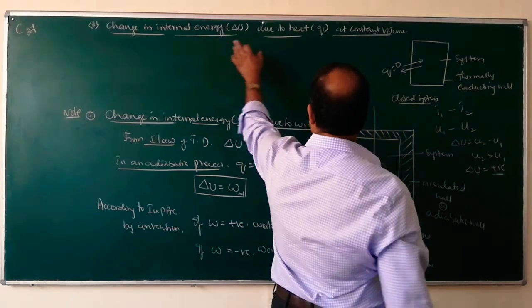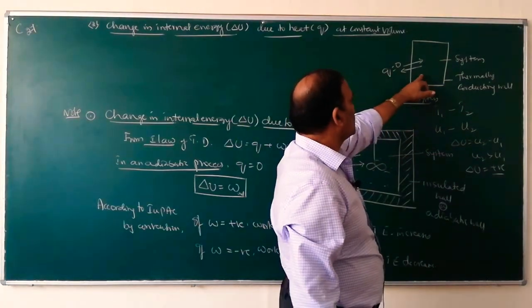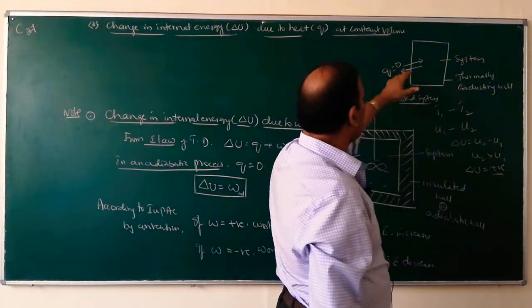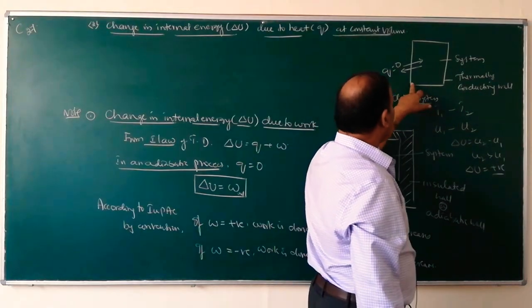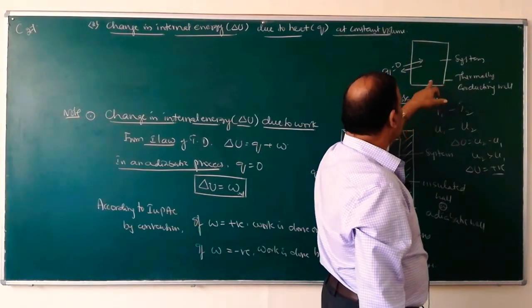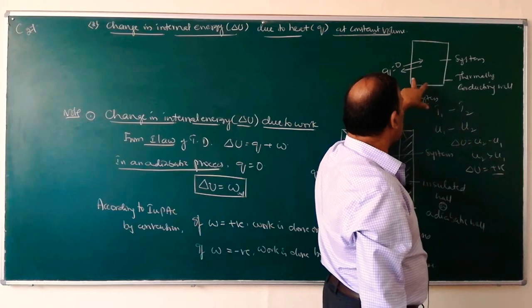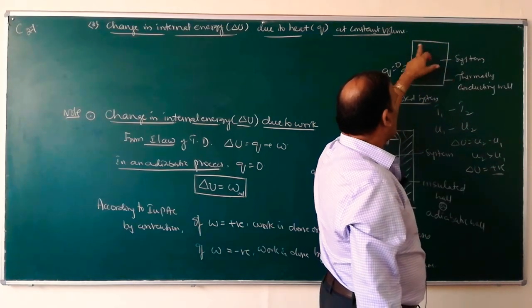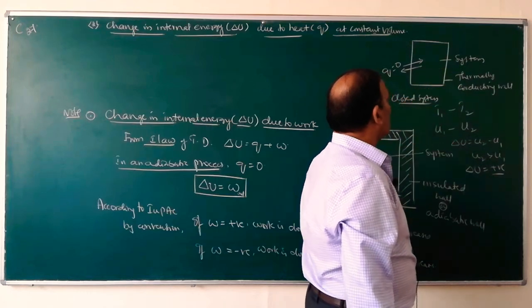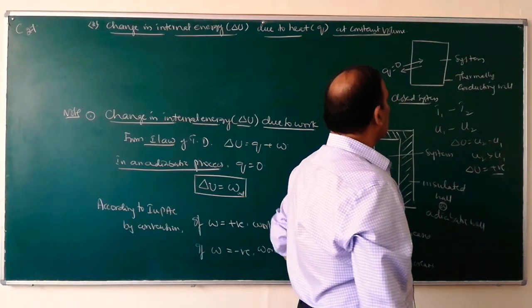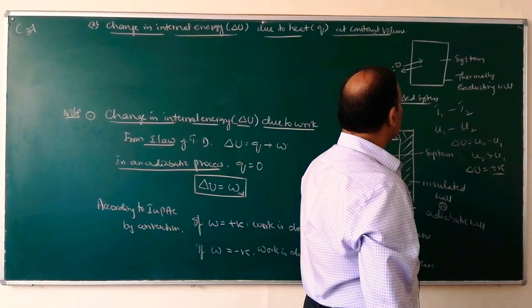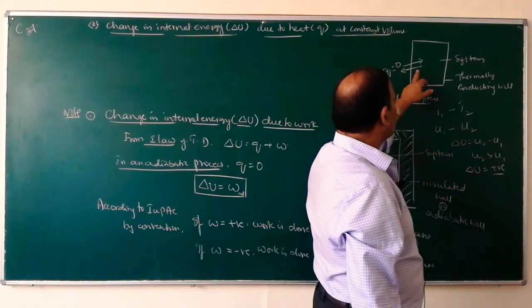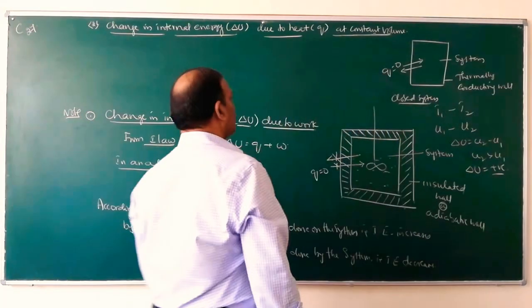So, internal energy changes of the system due to heat. What happens? Since the system is a closed system, and that means it is covered on all the sides, there will be no exchange of material from the system into the surroundings, and it is a thermally conducting wall.